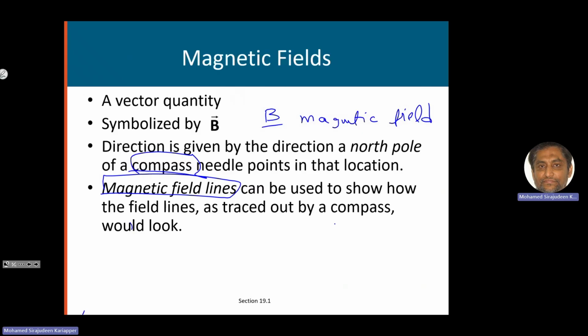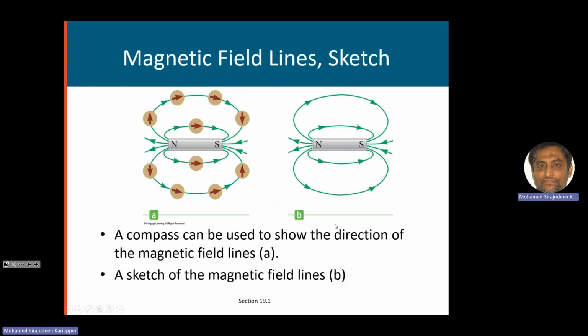We can also have magnetic field lines that show the direction of the magnetic field. So we can use these compasses to trace the magnetic field lines. For example, here we do it with a bar magnet.